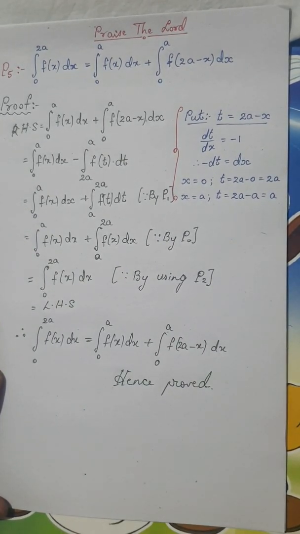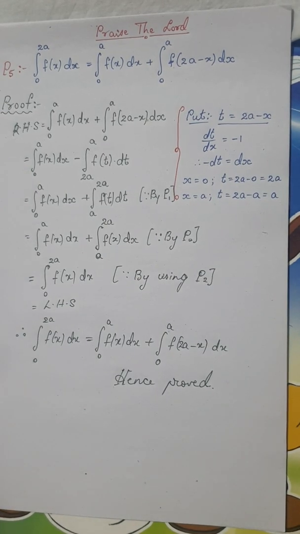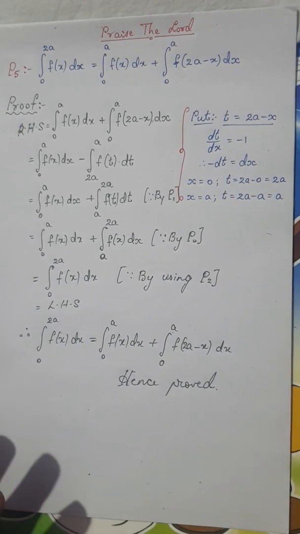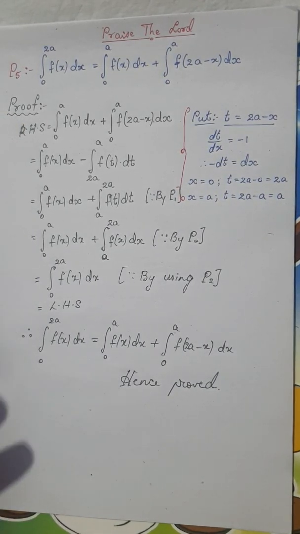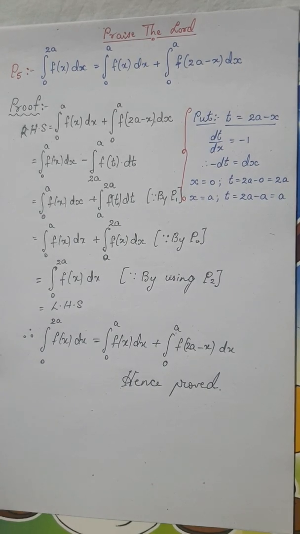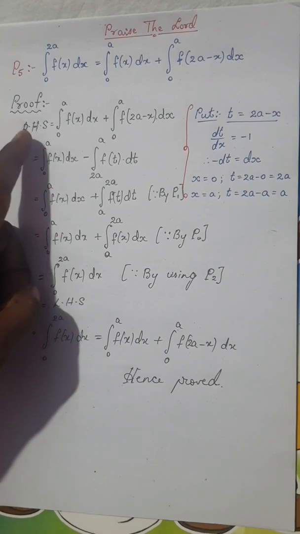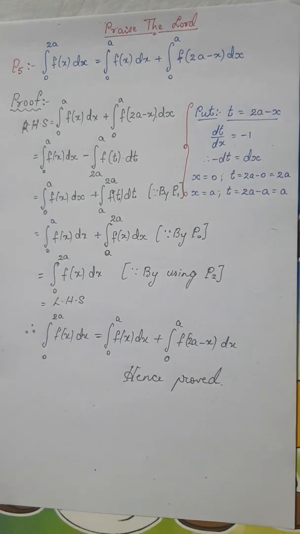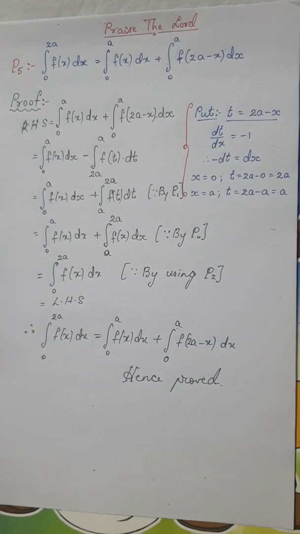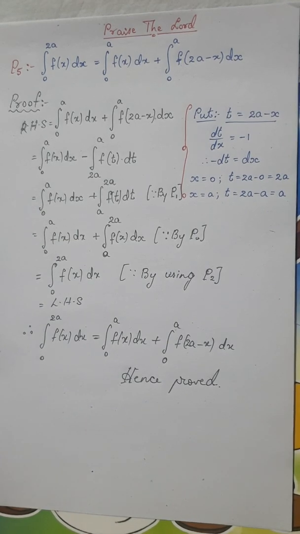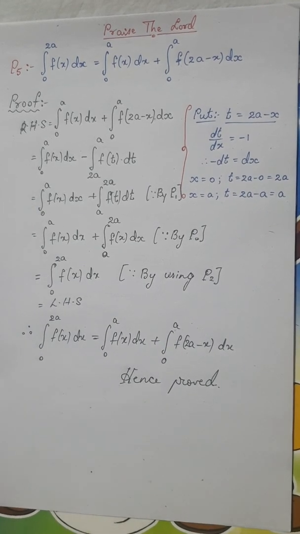Okay, so this is the proof of this property, and as I told you, no problems related to this property have been asked in the examination. You might be wondering, then why do we need this? But this property is needed to prove the next property, P6. Okay, so we are going to stop this property here, and we are going to go to the next property, which is the continuation of P5.